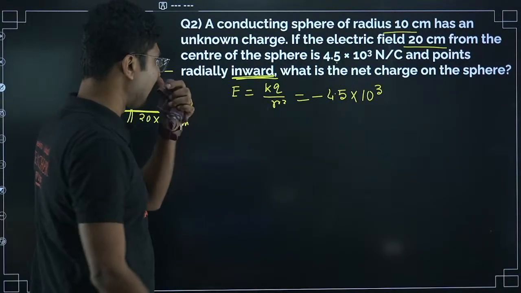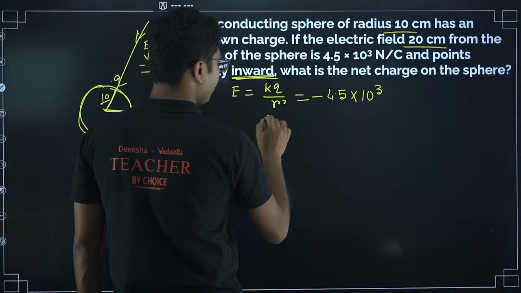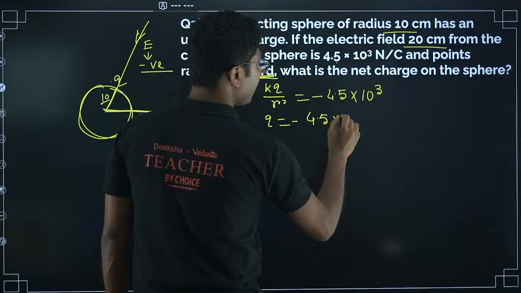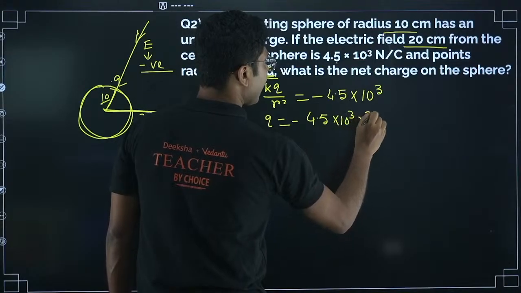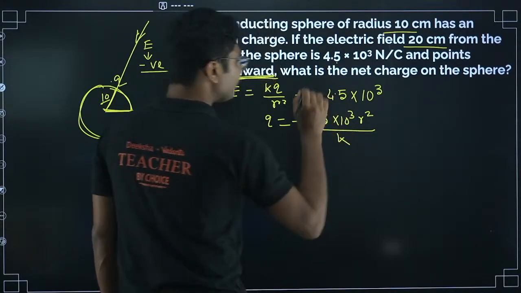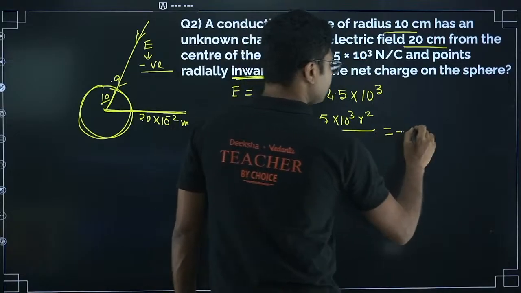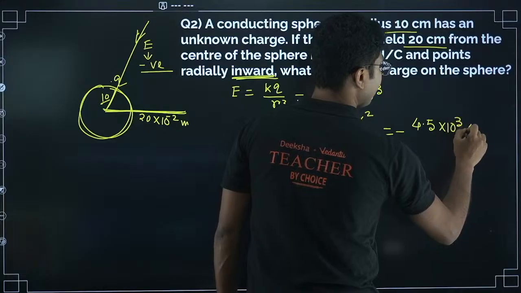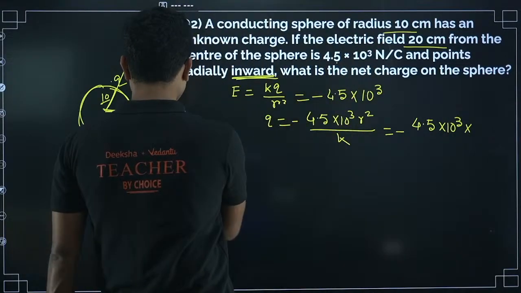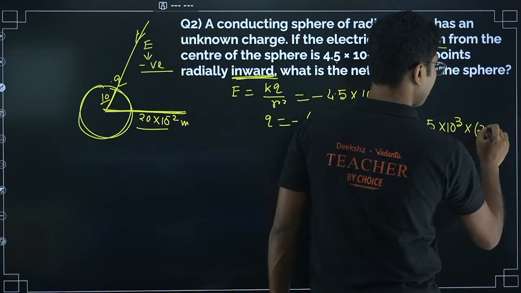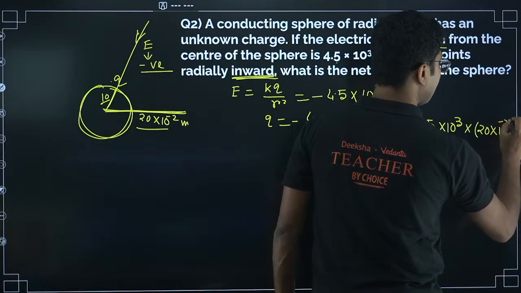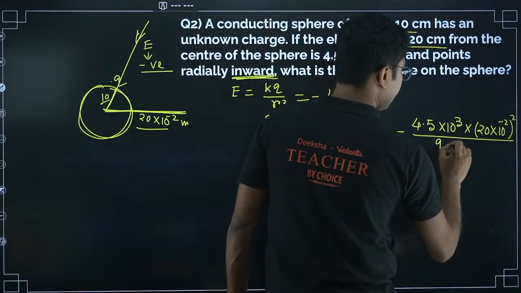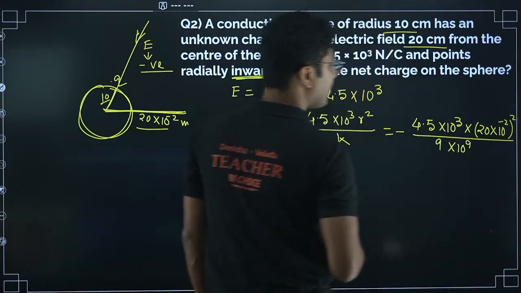So that's why we are using the negative sign over here. From here we can calculate Q. Q will be equal to minus 4.5 into 10 to the power of 3 R square divided by K. Now we will put the values. Minus 4.5 into 10 to the power of 3, R square is basically 20 centimeter, that is 20 into 10 to the power of minus 2. Now remember, there will be a square over here, divided by the K value, which is 9 into 10 to the power of 9. Now we have to simplify it.